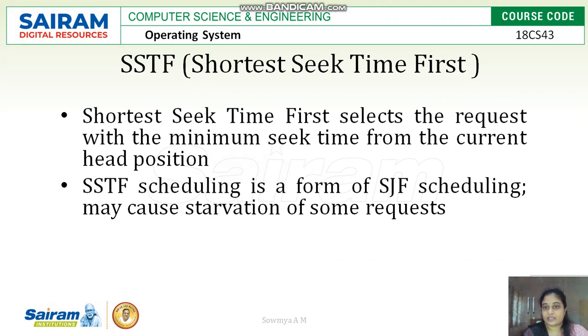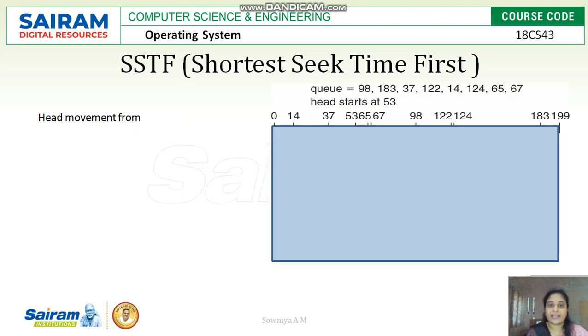The shortest seek time first algorithm says you first find the shortest distance from the present head position in the queue requested by the CPU. Take the request queue, know the head position, and from the queue, the value nearest to the head is taken first, meaning the one with the shortest seek time or shortest distance from the present head location.